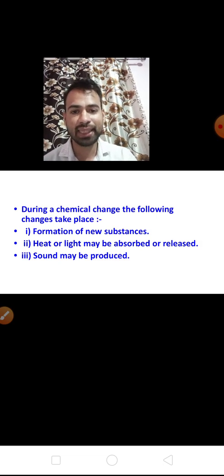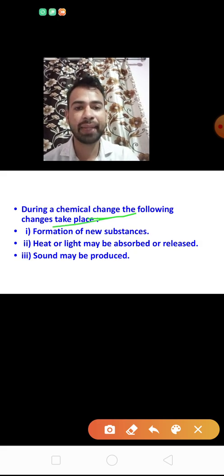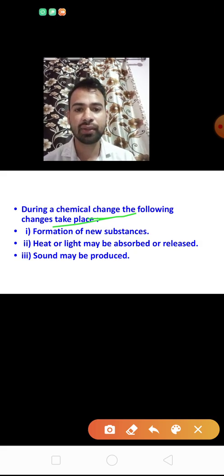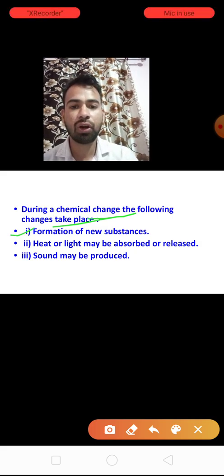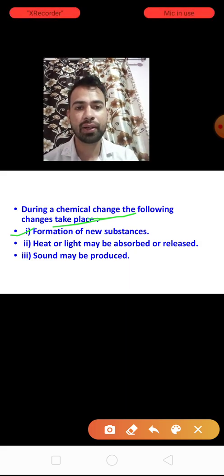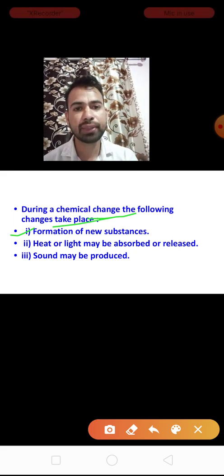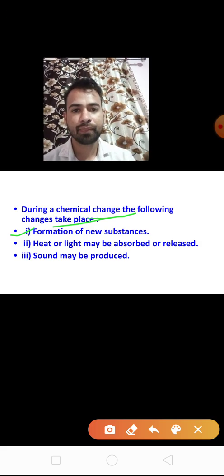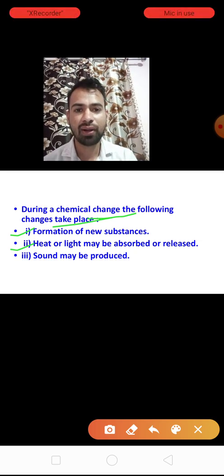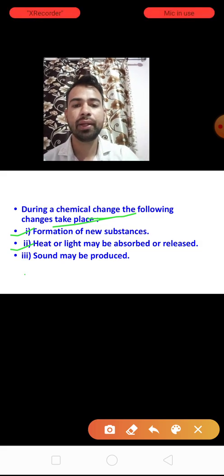Now children, when a chemical change takes place, the following things happen. Or we can say that during a chemical change the following changes take place. Which types of changes take place when a chemical reaction occurs? First of all, formation of a new substance. That is very important, very simple. Second, heat or light may be absorbed or released. Third, sound may be produced.